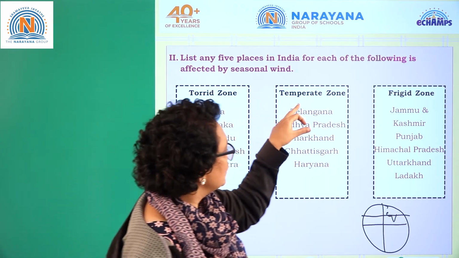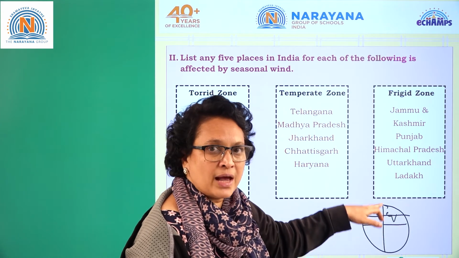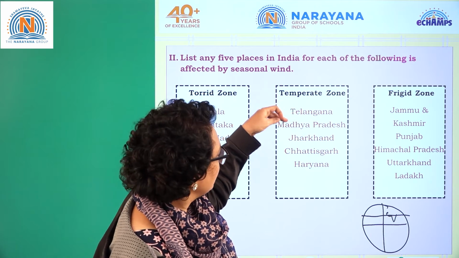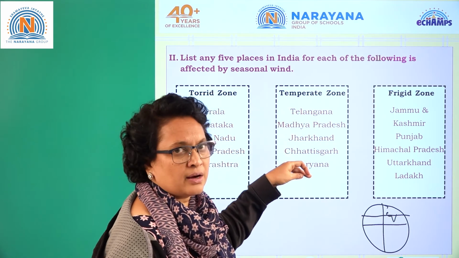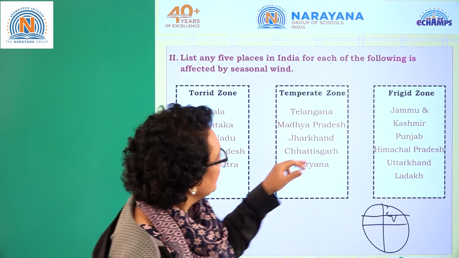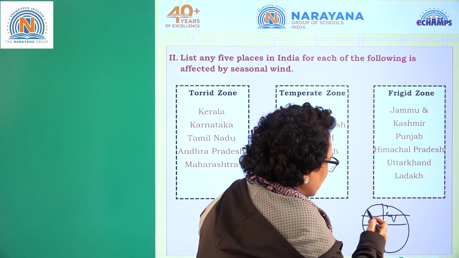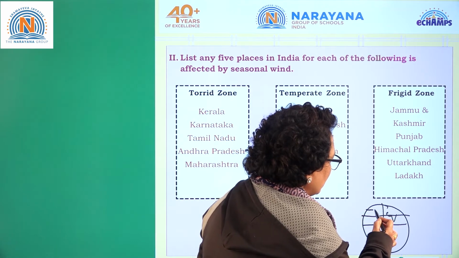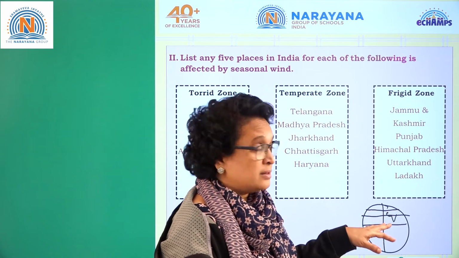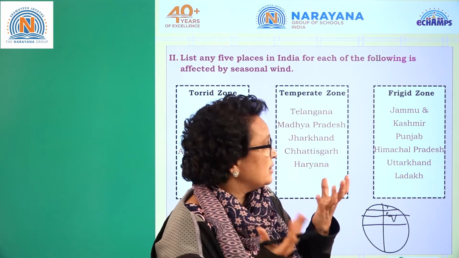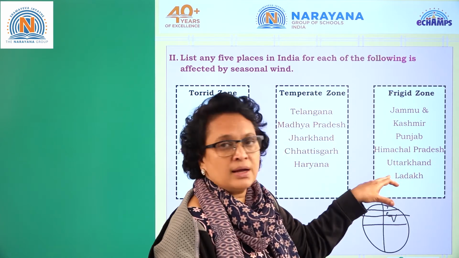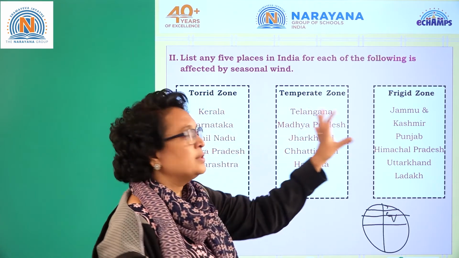Now coming to the Temperate Zone, above the Tropic of Cancer, the remaining states all come under the Temperate Zone. So you have Telangana, Madhya Pradesh, Jharkhand, Chhattisgarh and Haryana. Telangana, not the complete Telangana, the northern part of Telangana. Clear? Now coming to Frigid Zone, here you can say this is the Arctic region. Which places come near the Arctic region? Very cool areas like Jammu and Kashmir, Punjab, Himachal Pradesh, Uttarakhand and Ladakh. These are the places which come under the 3 heat zones.